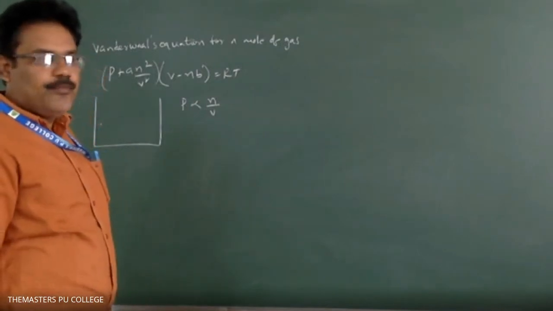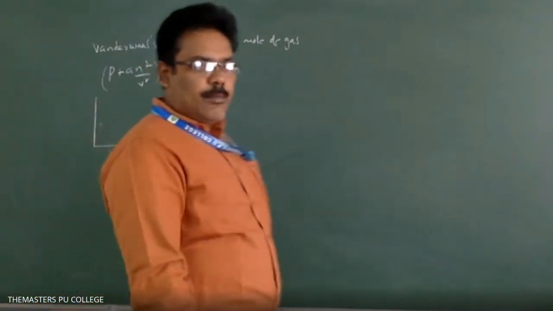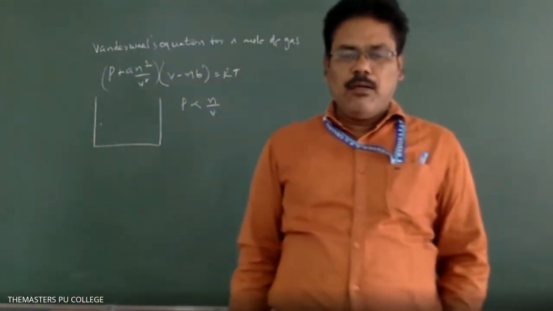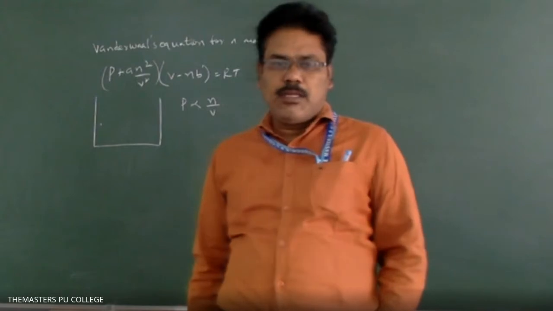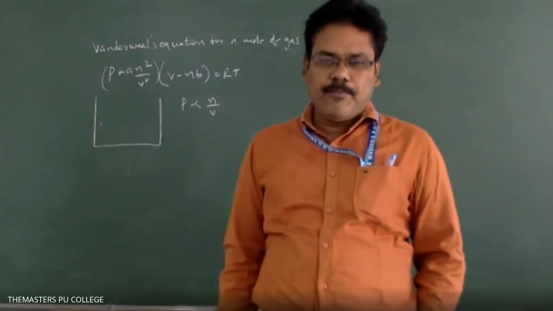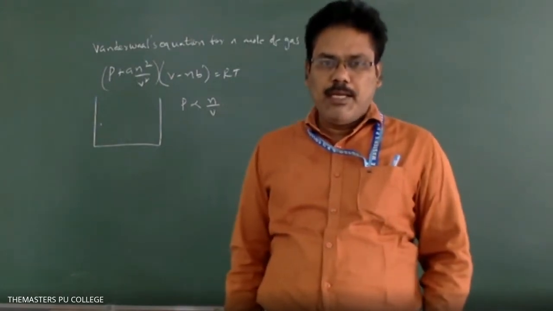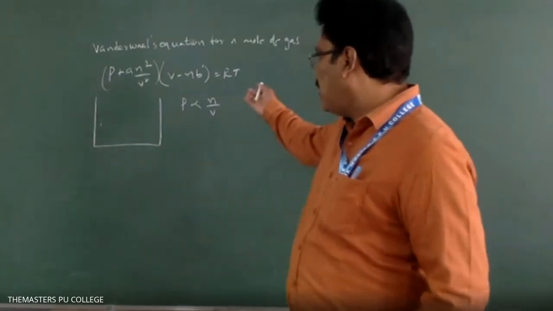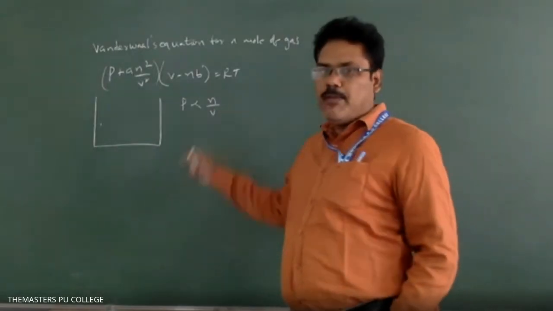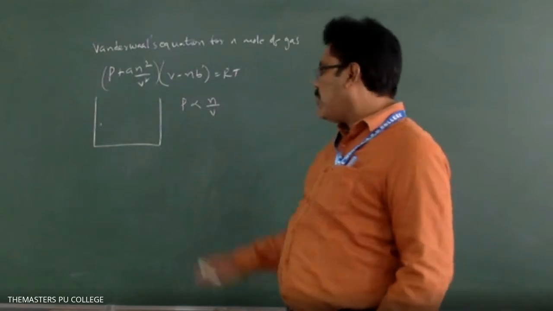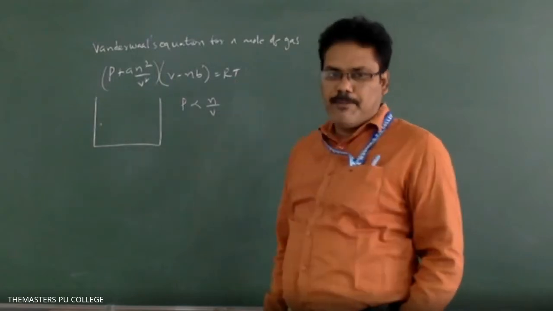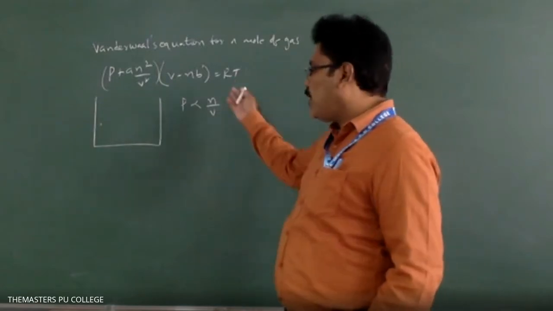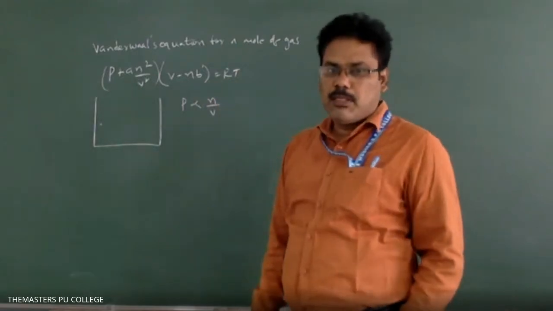Concentration is generally represented as n/V. Why? Because you remember in some basic concepts of chemistry you learned concentration methods. One method is molarity, moles per liter. Moles is represented with n, and liter means volume V. So that's why concentration is equal to n/V. And similarly, this is about the attractive forces.